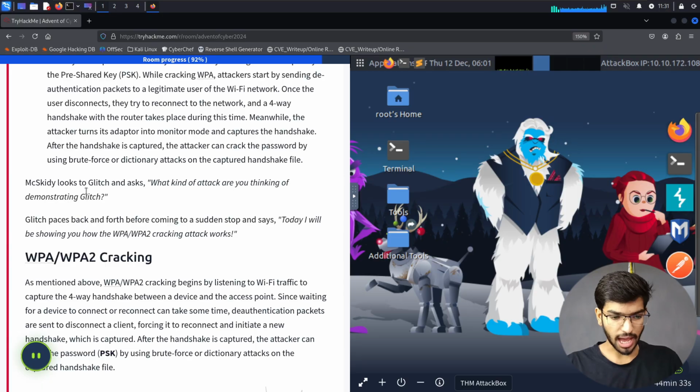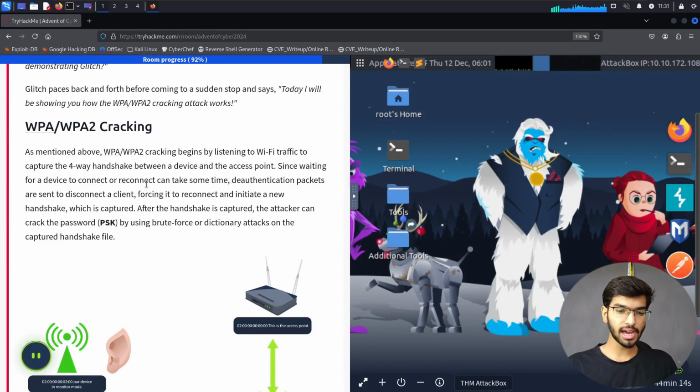Mixed Kitty looks at Glitch and asks, "What kind of attack are you thinking of demonstrating, Glitch?" Glitch peeks back and forth before coming to a sudden stop and says, "Today I will be showing you how the WPA and WPA2 cracking attack works."